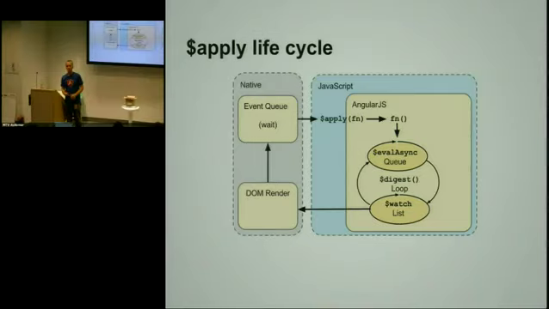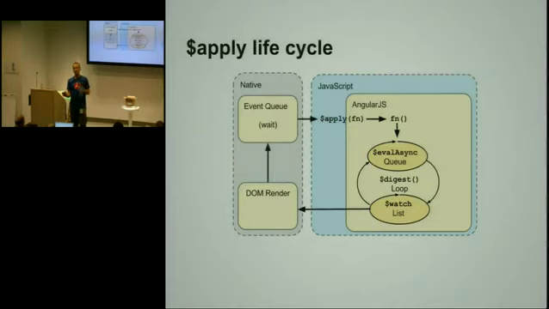Typically, unless you're doing something advanced like creating your own compiler directives, you don't get to create scopes. This is handled by the framework for you. We go through the template and find directives like ng-repeat.